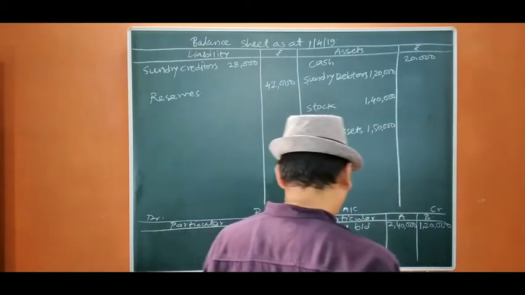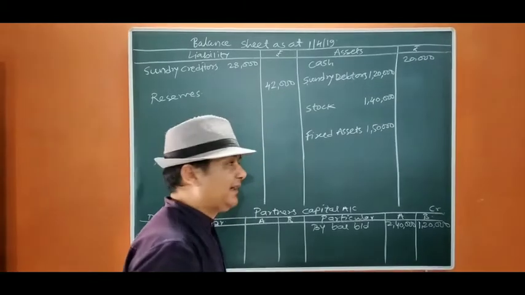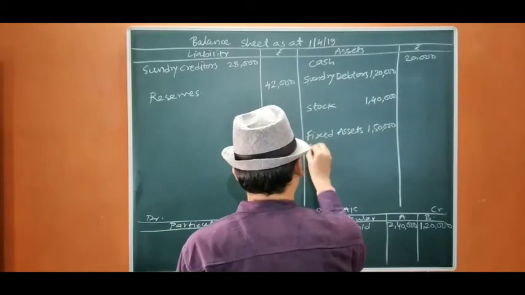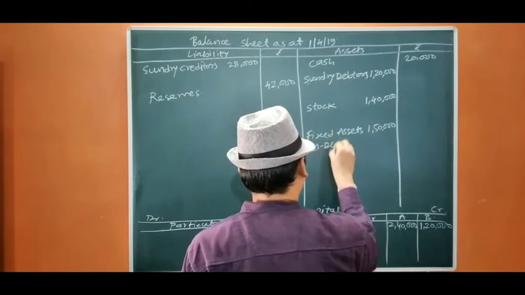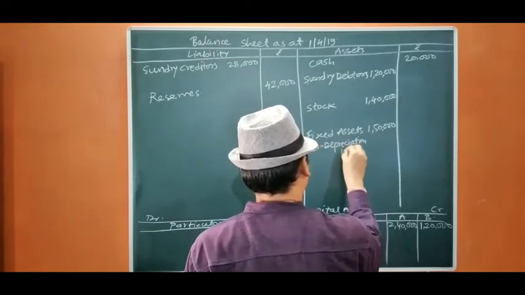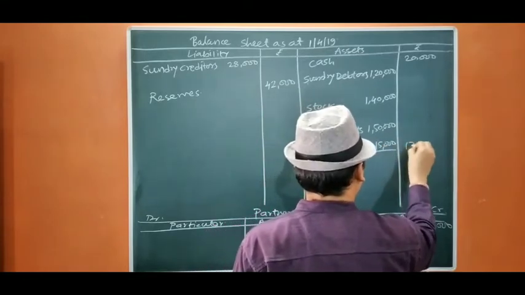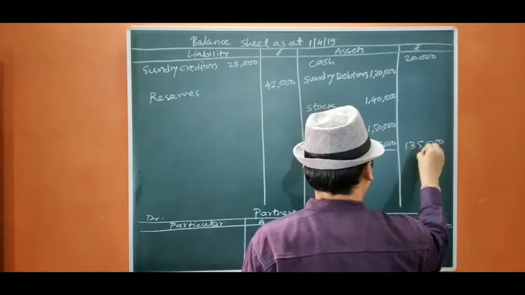Now let us start the adjustments. Fixed assets are to be reduced by 10%. So we are going to depreciate, less depreciation, that is 10%, 15,000, it will be 1,35,000 outside.